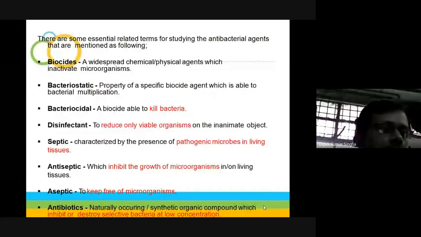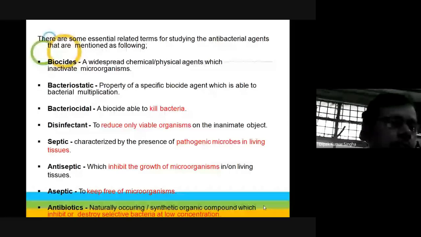And antiseptics inhibit the growth of microorganisms in or invading the tissue. And aseptic means to keep free from microorganisms; it is used in microbiology labs as the aseptic technique.